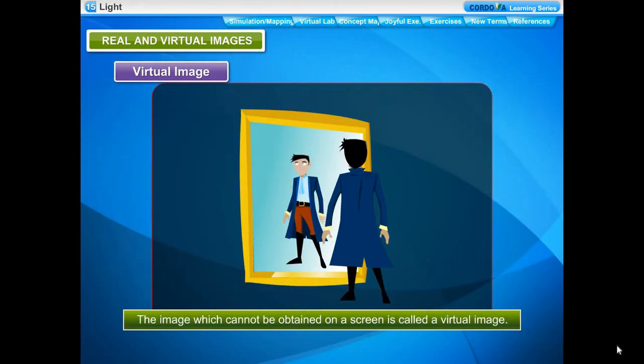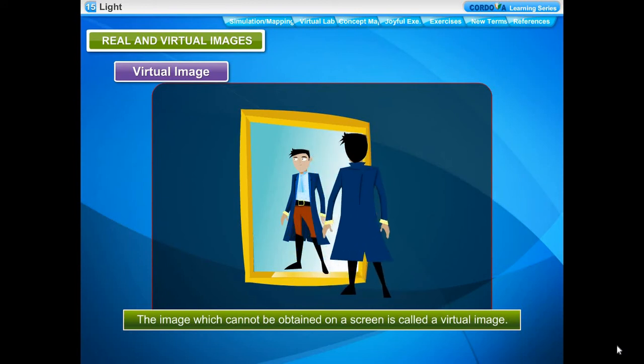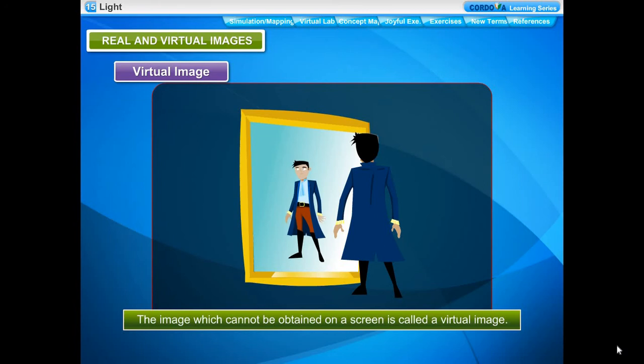Virtual image. The image which cannot be obtained on a screen is called a virtual image. A virtual image is always erect, upright. It is always formed behind the mirror. Our image in a plane mirror is an example of a virtual image.